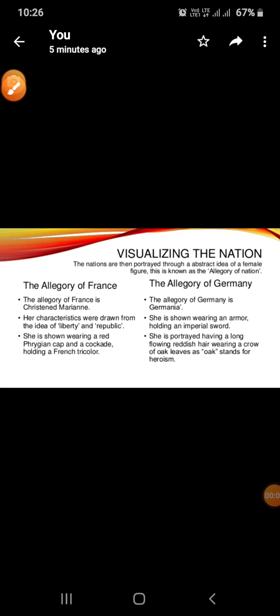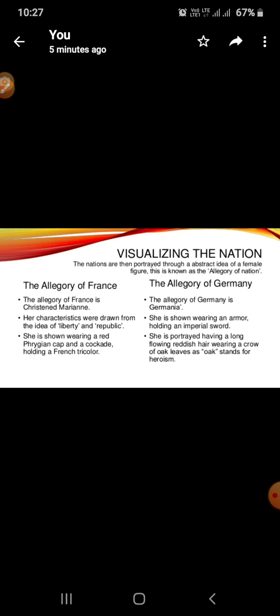Children, up till now you have seen what we mean by the term allegory. In this also you can see the visualizing of the nation. The nations are portrayed through an abstract idea of a female figure that is known as the allegory of nation. When an abstract idea is expressed through a person or thing, that is known as allegory.